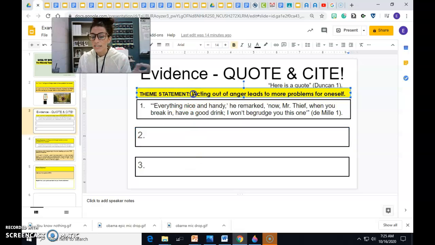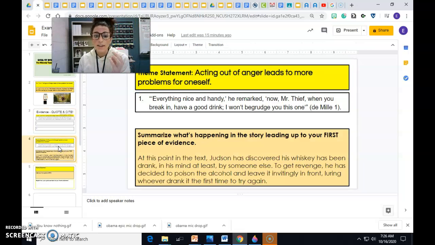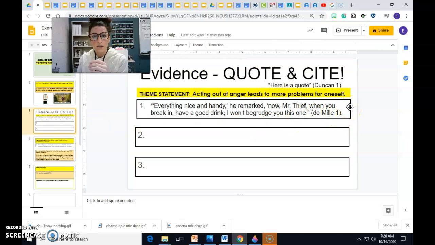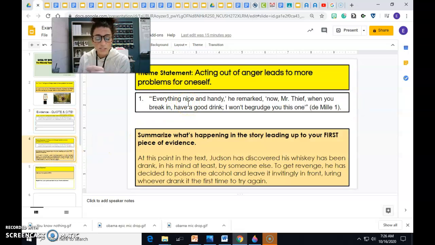By the way, I would continuously copy and paste your theme statement on the top of your page so that you know what to be looking for and that it relates to that, because that's the whole point of this assignment. So that's where we should be. Today, Friday, we are going to start doing slide 4. So again, copy and paste your theme statement at the top. This one is about summarizing a piece of evidence that you're selecting. I don't have this on yours, but I would highly recommend copying whichever piece of evidence you are going to use and pasting it on this slide as well so you can see it.